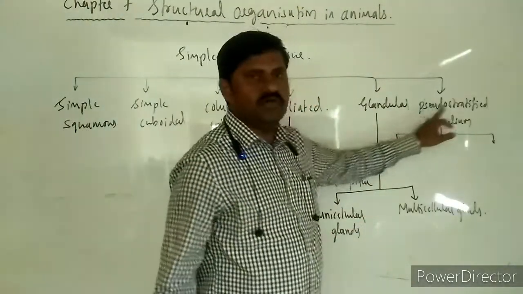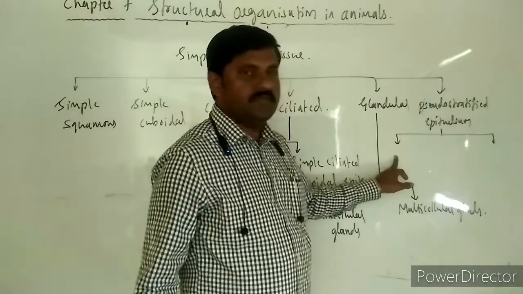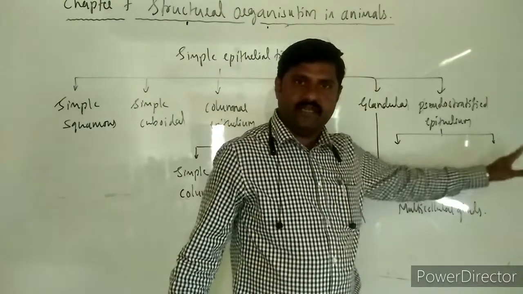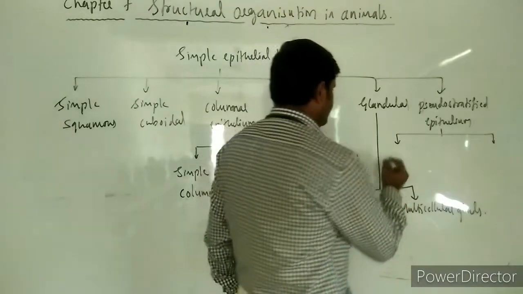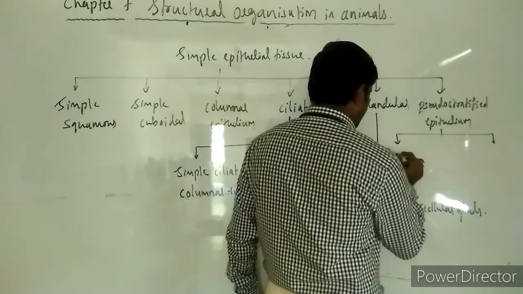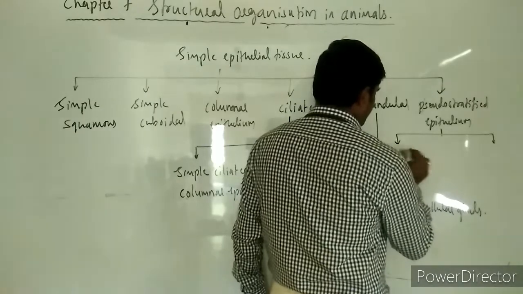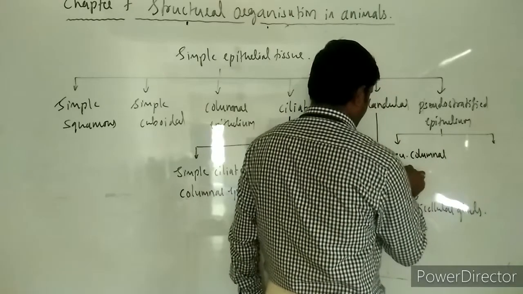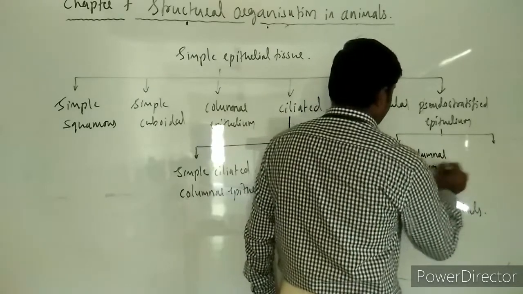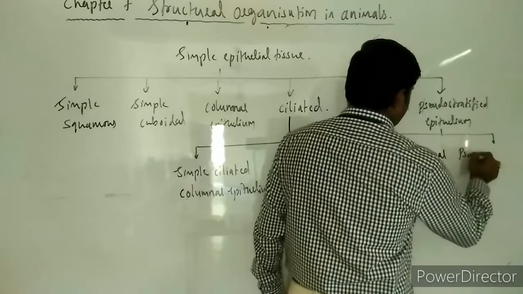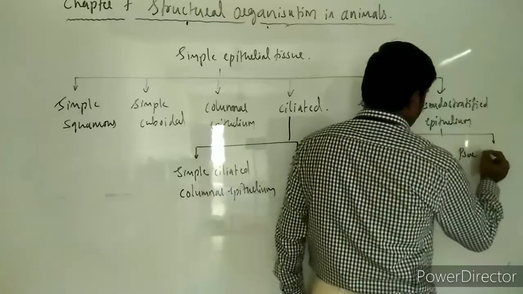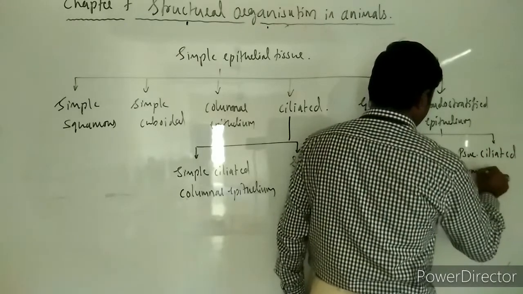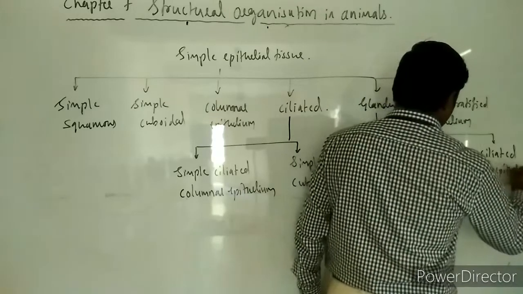Number one, pseudostratified columnar epithelium, and number two, pseudostratified ciliated columnar epithelium.